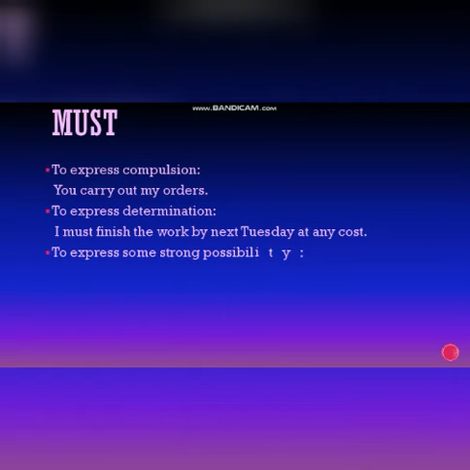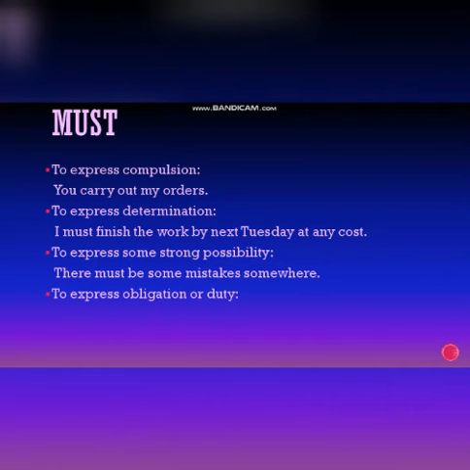To express some strong possibility, there must be some mistakes somewhere. So there's a strong possibility that there are some mistakes. To express obligation or duty, whenever you are expressing someone's obligation or duty, like you must follow orders of your seniors. So that is your duty or that is your obligation.